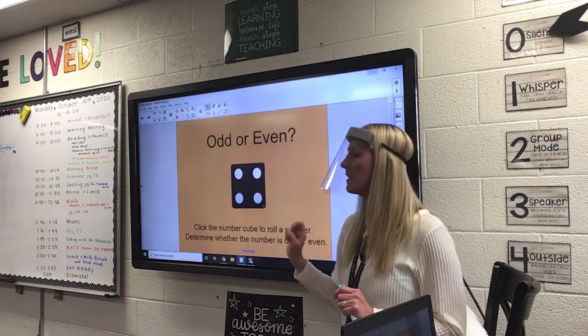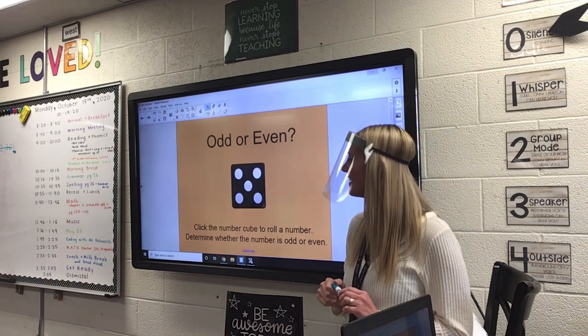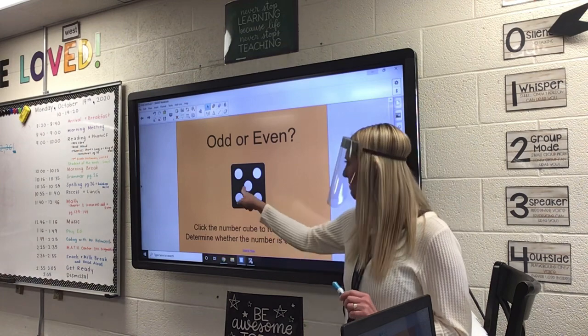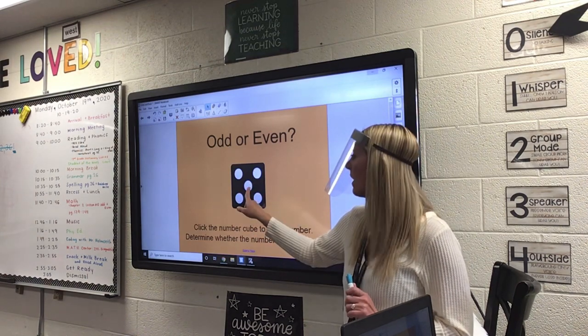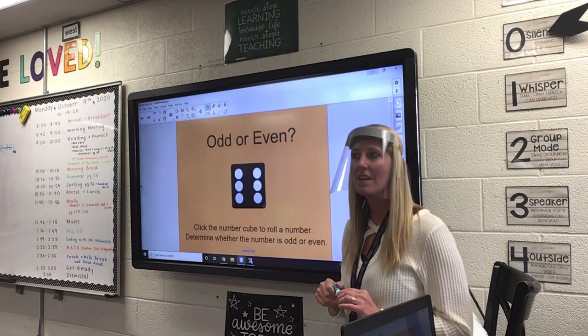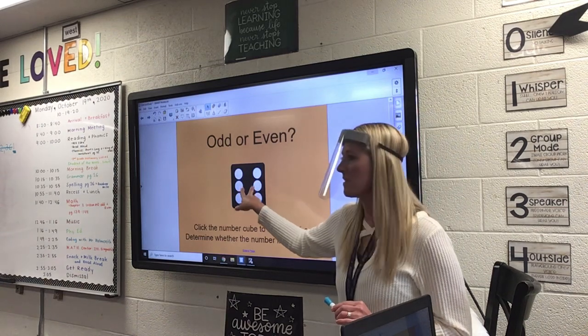It has partners. All right. I love how you can roll the dice. It's so cool. Think it. Say it. Odd. Because this one is left out. These are partners, but that one's left out. Okay, a couple more. Think it. Say it. Even. 6 is even because these all have partners.